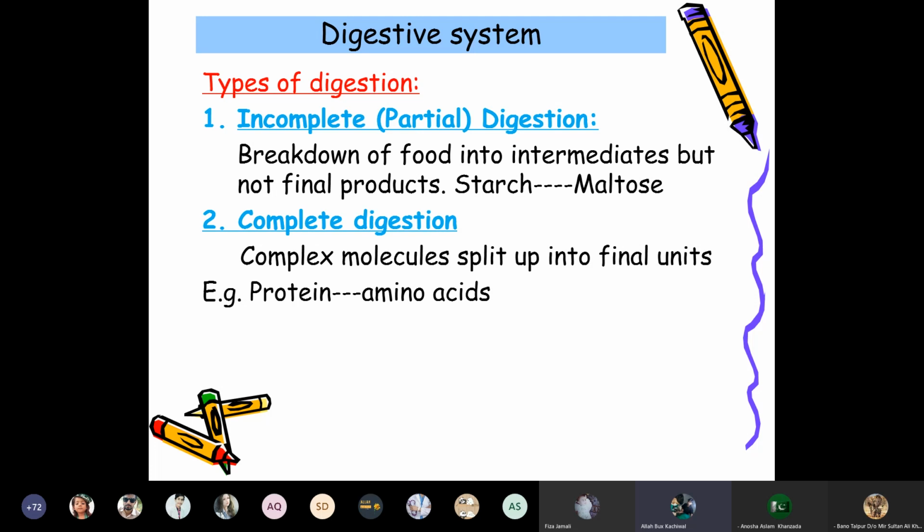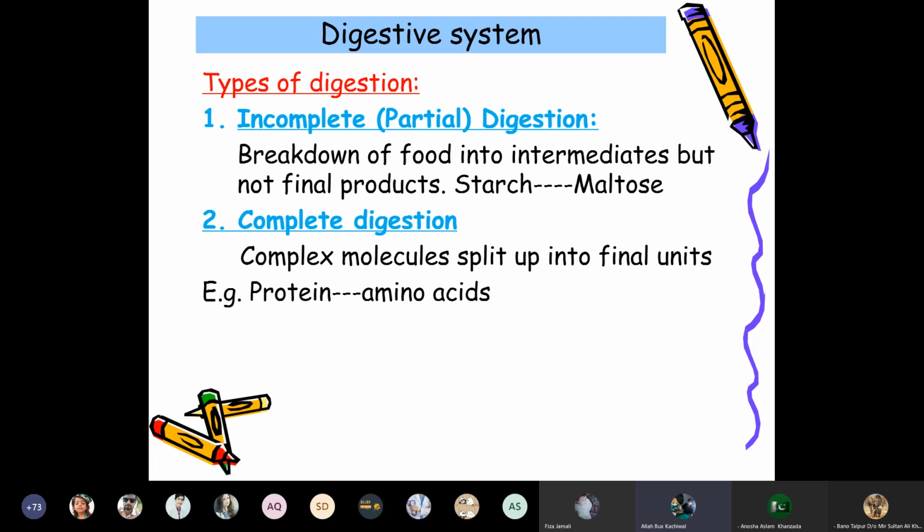It is not converted into glucose, amino acids, or fatty acids in the mouth, the esophagus, or the stomach, but it is converted into the final product at the end of the digestive system, which is the intestines.